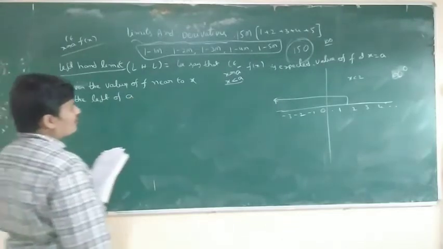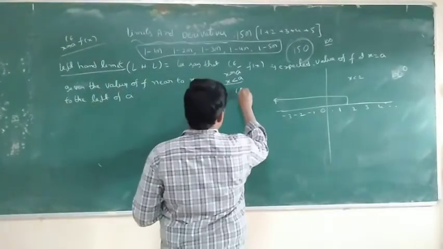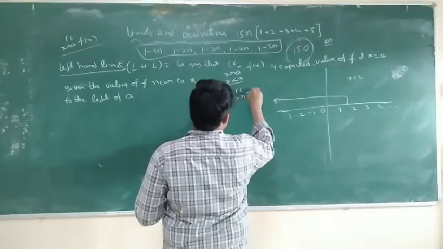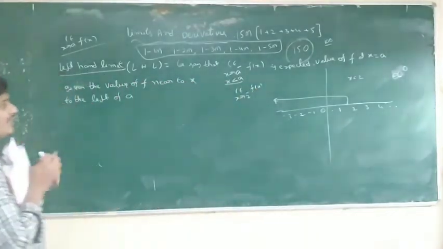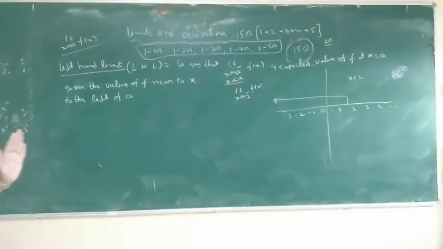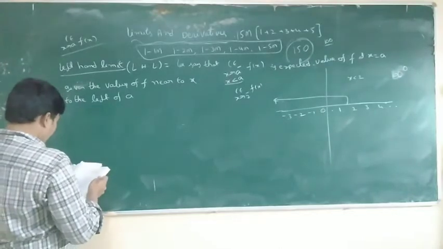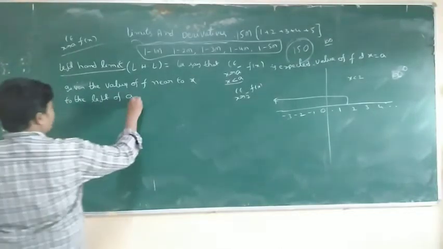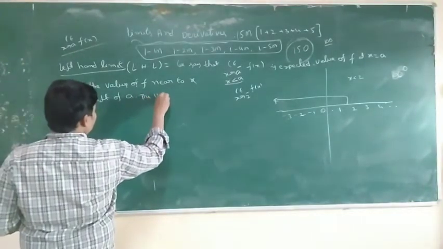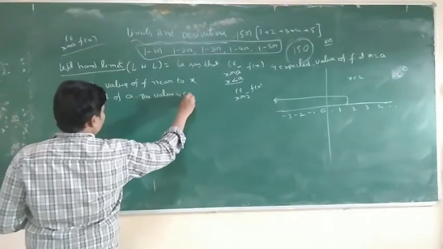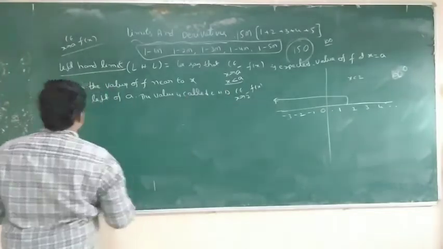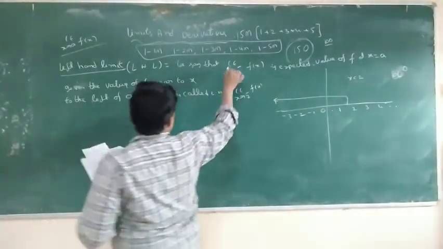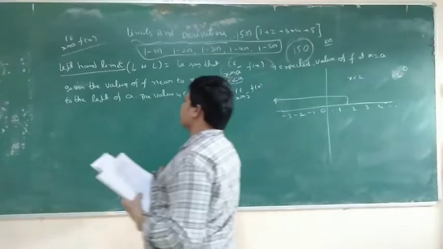Here a is equal to what? For example, 2 minus: limit x tends to 2 minus of f of x. Here a is equal to 2, and 2 minus is near to the left of a, right to left. This value is called the left hand limit. So symbolically, this is the limit x tends to a minus of f of x.